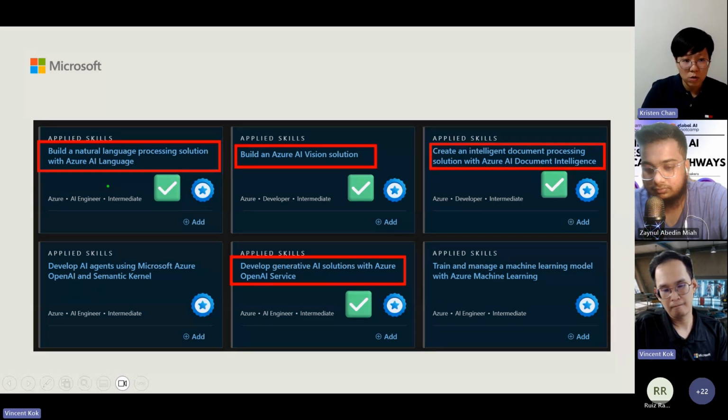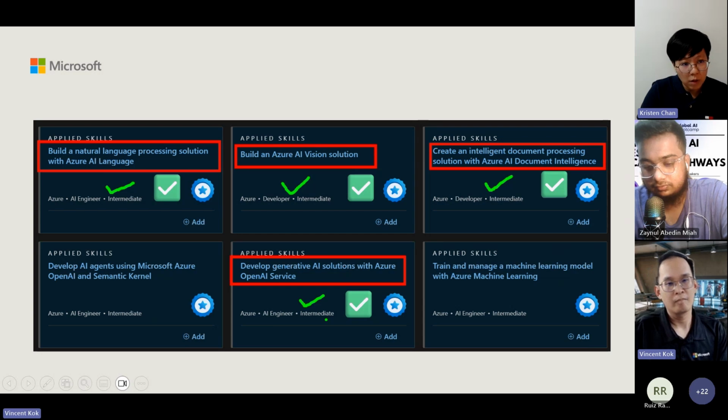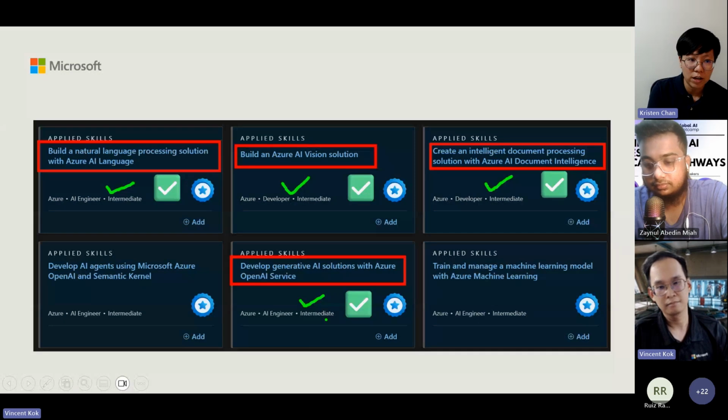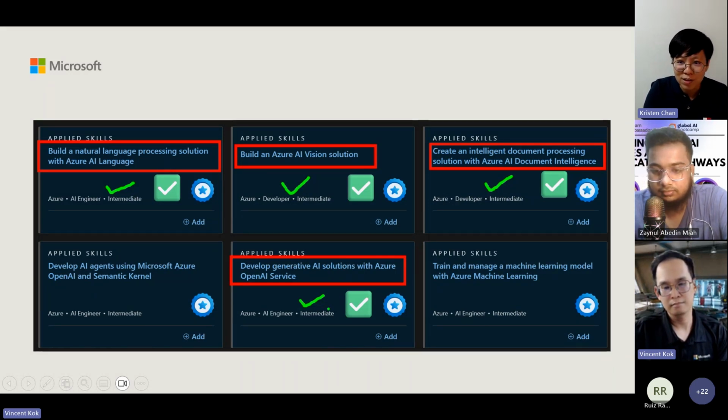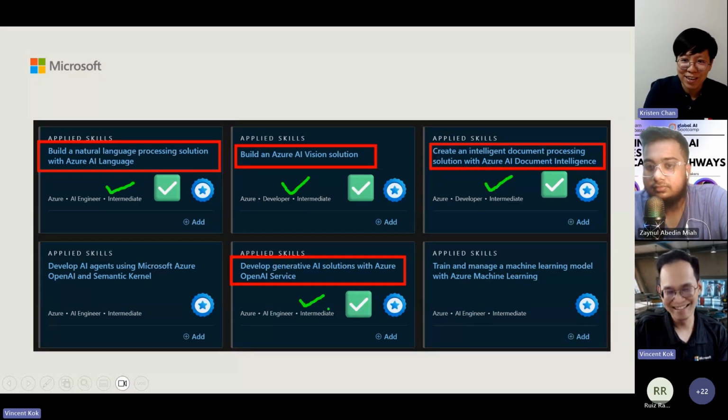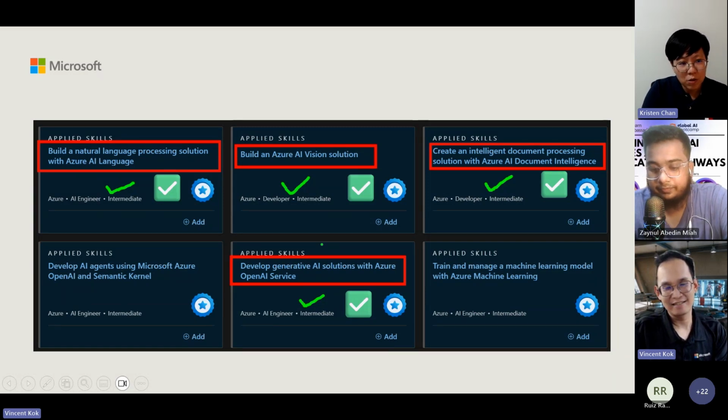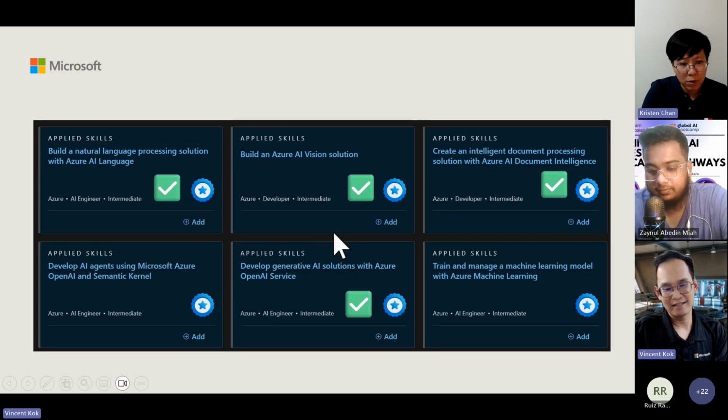So after you play with Vincent's applications and go through some Microsoft learning path, you can take this kind of exam, just like the testing code Vincent showed. If you have the reference like Vincent's repo, I think you can definitely pass this kind of applied skill easily, right? Yeah, so it's easy to pass this kind of lab, so you can go through this pathway.